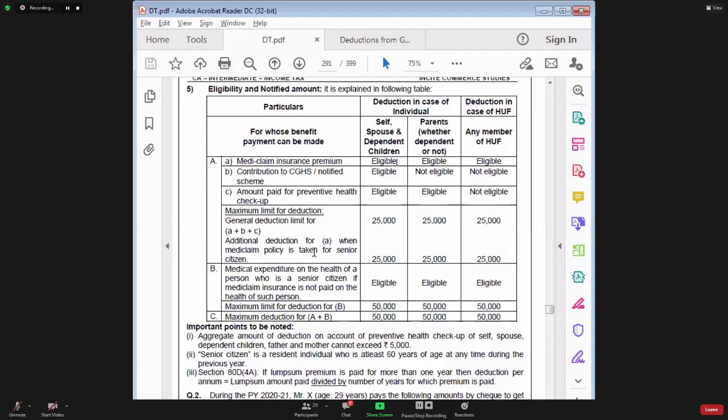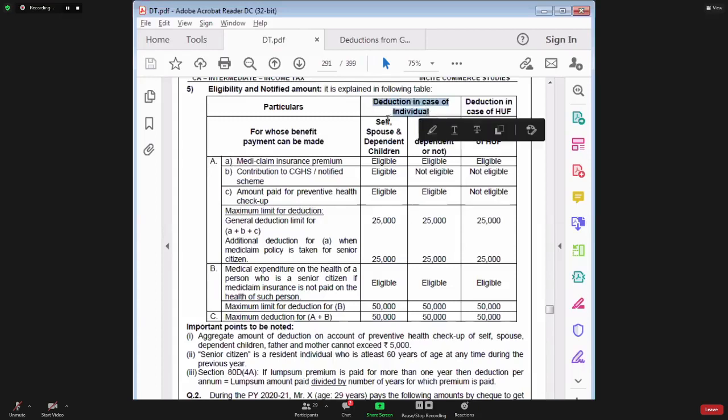Here, can you claim deduction? Answer is no, because you are not paying anything now. Neither it is a medical insurance premium, nor amount contributed to central government, state government health scheme, nor is it a preventive health checkup, nor is it a medical expenditure in respect of senior citizen. If it is a senior citizen, he would have retired by that age. So here you can't claim deduction. Shall I proceed further?